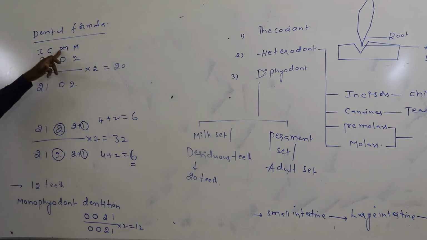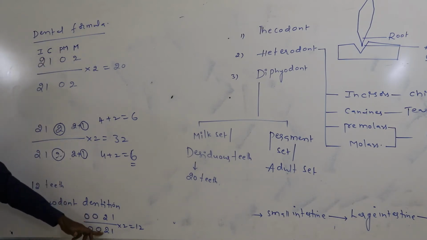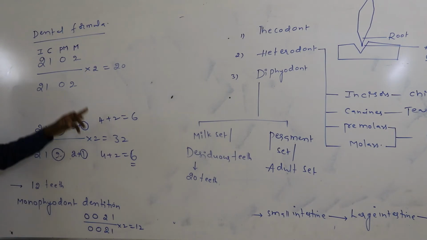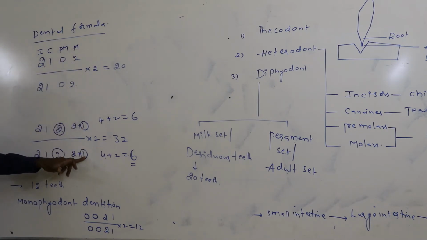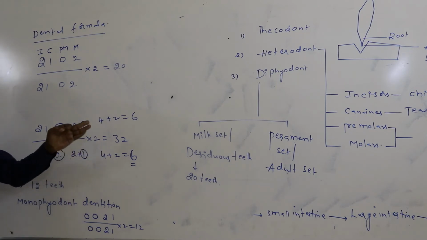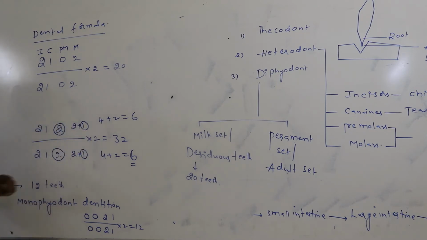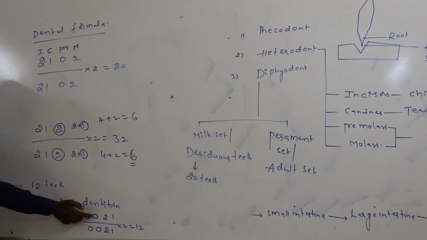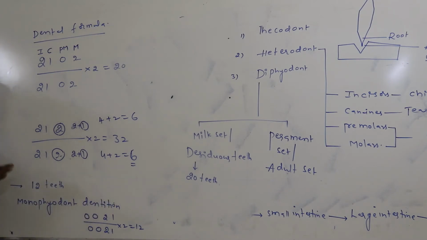Premolars are only formed in the adult set. Again the third molar, this is the one. The third molar also is formed only once in the adult set. So we can represent the monophyodont dentition as 0021 by 0021 into 2 equal to 12.